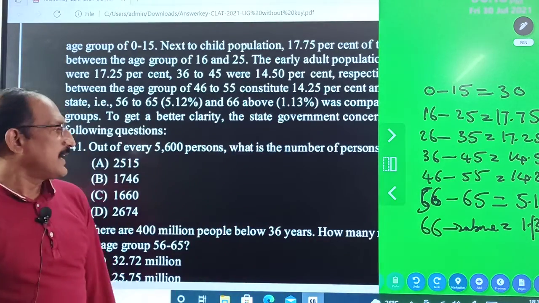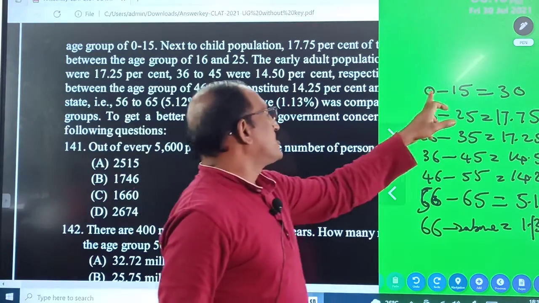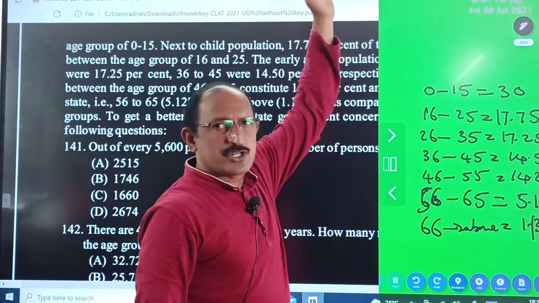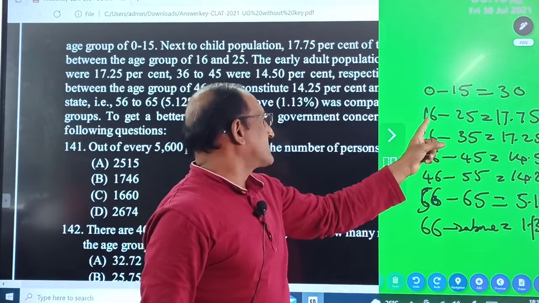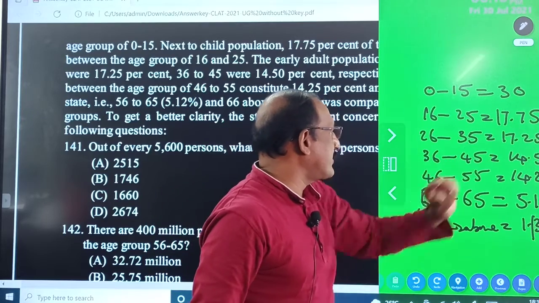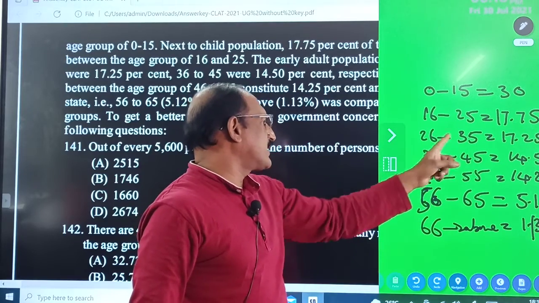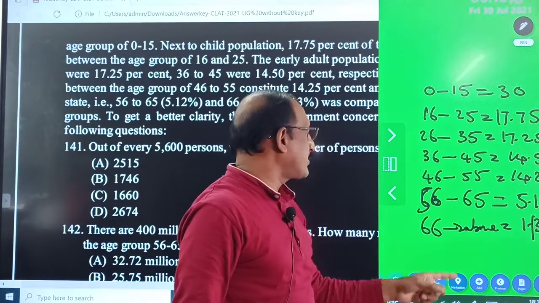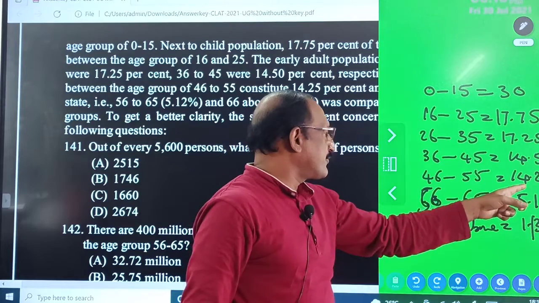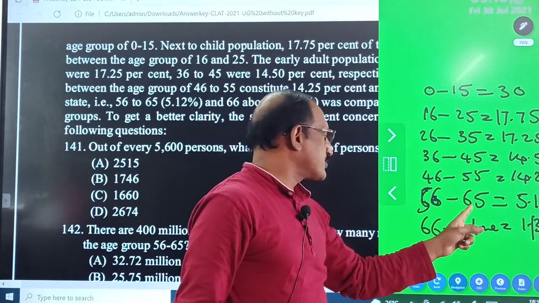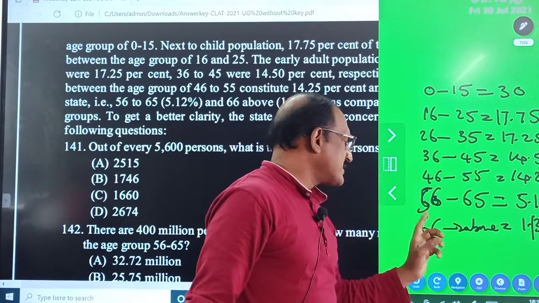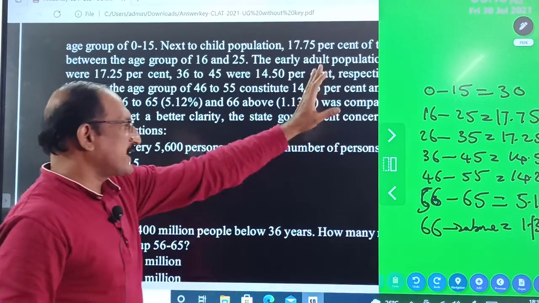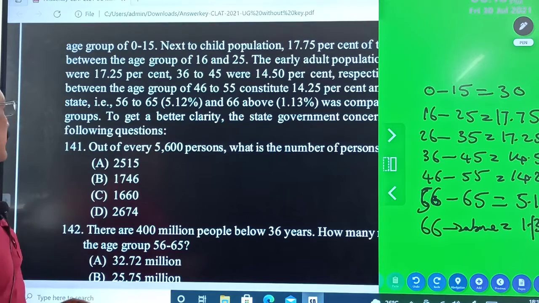This is the given data. 0 to 15 years, 30% of the population, means children. Then adolescents 16 to 25 is 17.75, and middle age 26 to 35 is 17.25, 36 to 45 is 14.5% of the population, 46 to 55 is 14.25, 56 to 65 is 5.12, and 66 and above is 1.13%. According to that, what do we have to find?